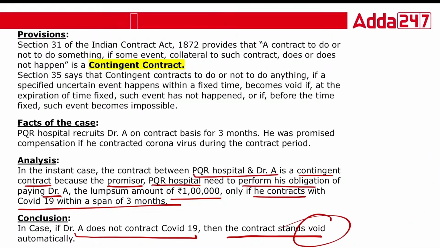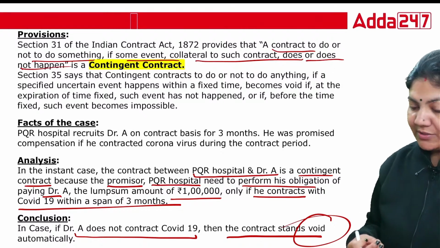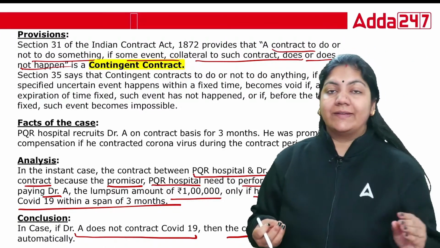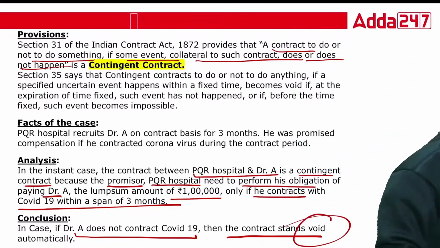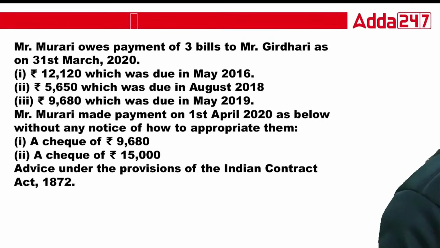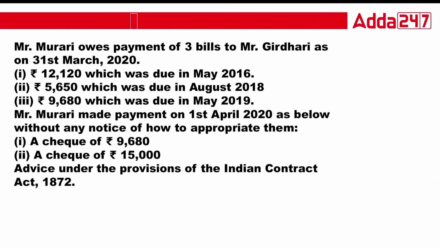See the definition: a contract to do or not to do something if some event collateral to such contract does or does not happen. In simple words, when a valid contract is dependent upon an event, that is called a contingent contract. That event should be an uncertain future event.